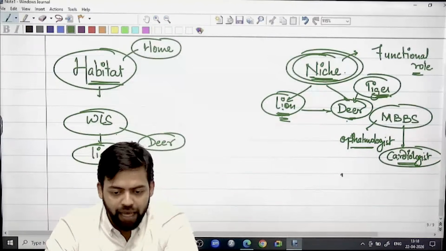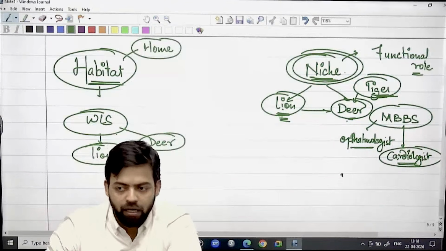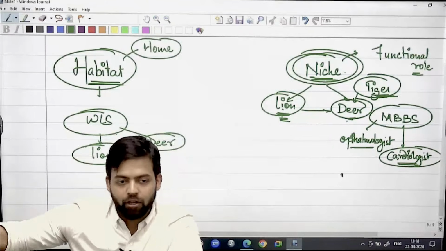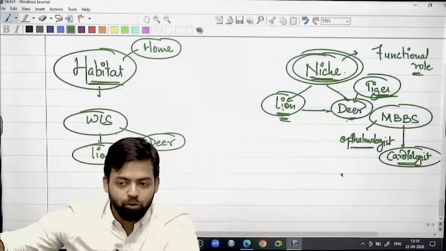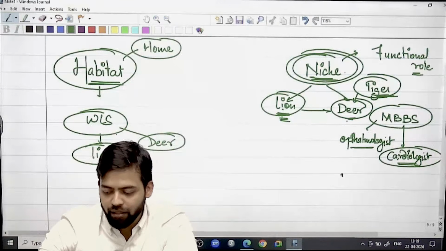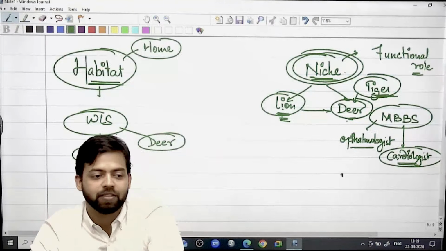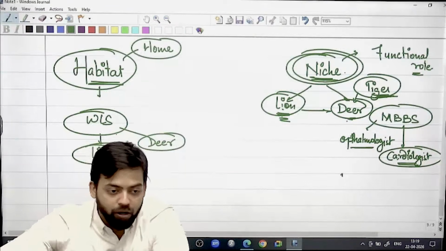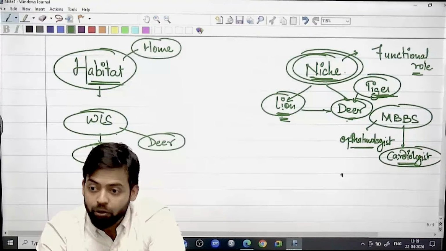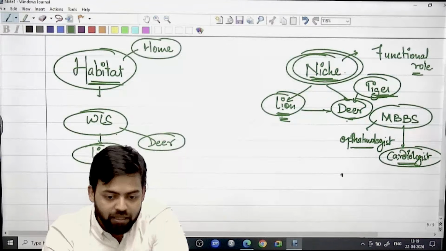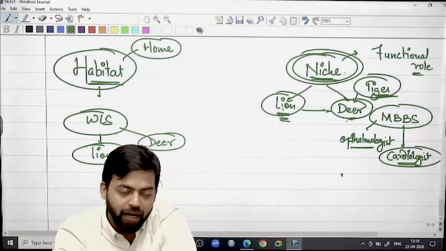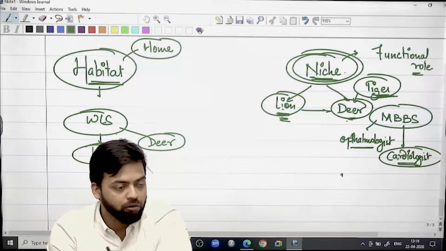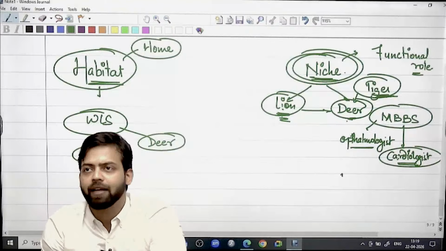And if you see the tiger of Karnataka and the tiger of Bengal, functionality will differ. The tiger of Bengal likes fish. They do swimming. The Bengal tiger particularly, their specific role is that they like fishing. They can swim for hours, they are very good swimmers. Okay. So these things determine which kind of niche a particular species has. Okay. So you should always know the difference between habitat and niche.